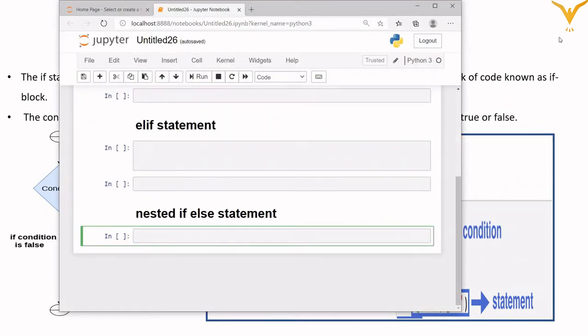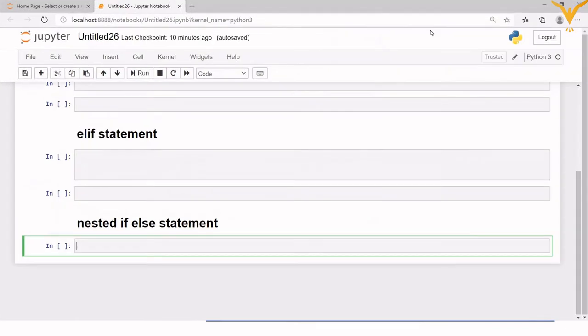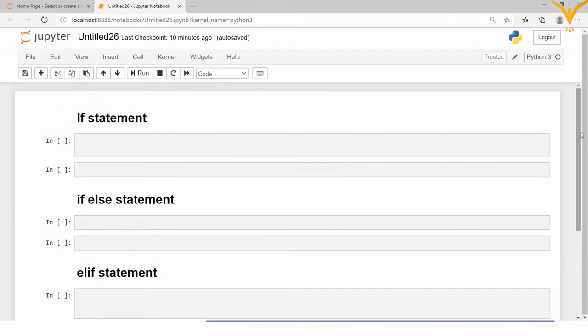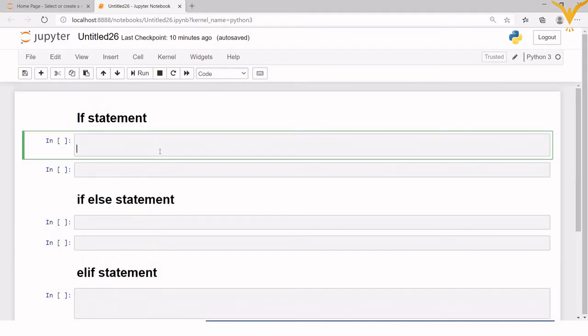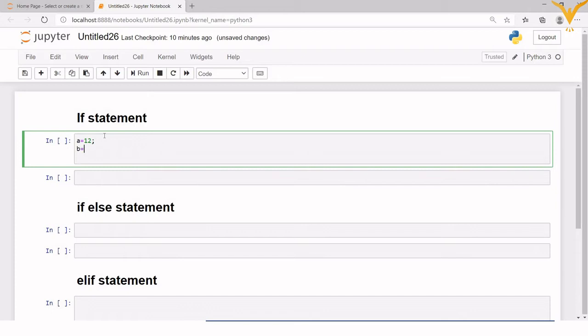Okay, so here I'm going to write the code for the if statement. My question is to check whether a number is greater or not. I will first declare one variable and assign the value 12, and another variable and assign the value 13.